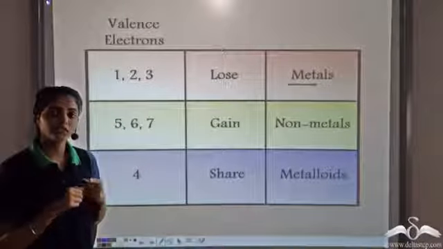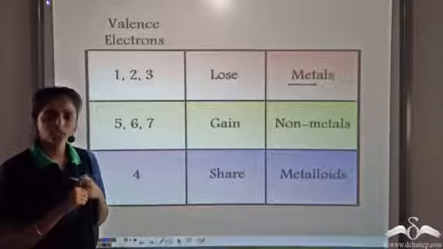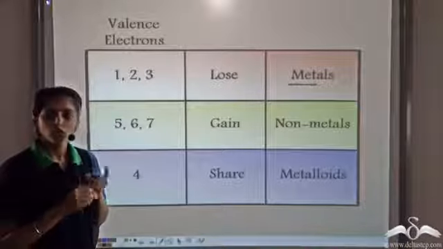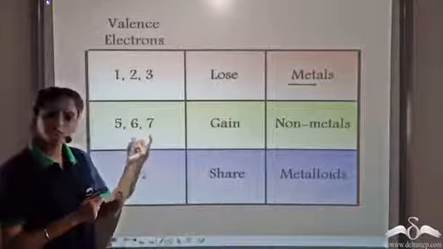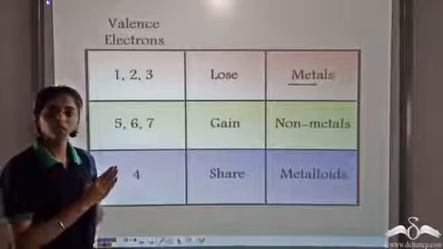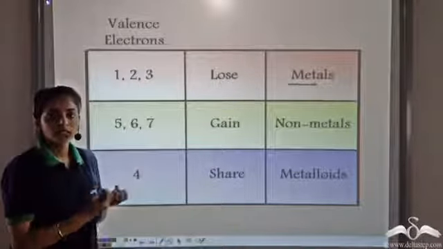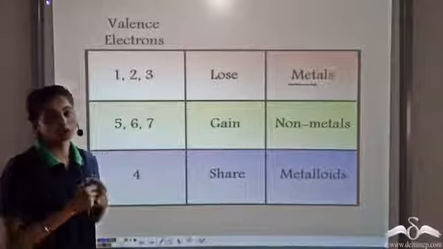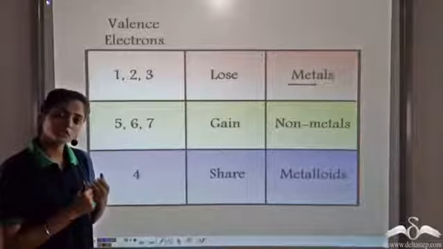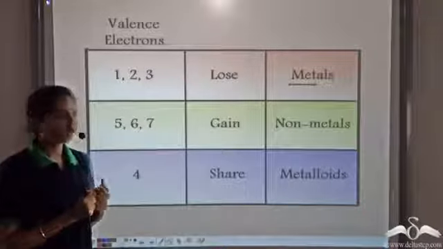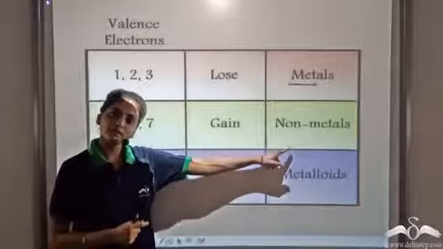Similarly, whenever there are 5, 6 or 7 valence electrons, in order to complete the octet, they can lose these 5, 6 or 7 electrons. But it is not easy to lose these. Instead, they gain 1, 2 or 3 electrons. So such elements which gain electrons to complete the octet are known as non-metals.